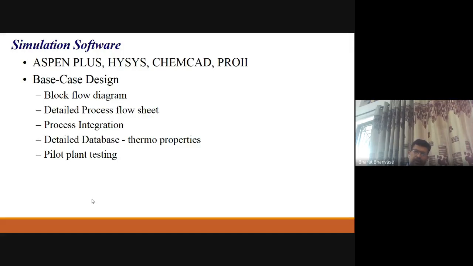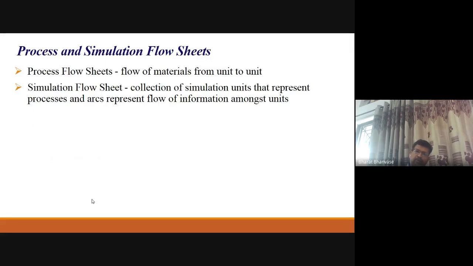So here you have the process simulation flow sheet. Here, process flow sheet, you can say flow of material from unit to unit. That is the basic thing. That will be represented in the process flow diagram. Then the simulation flow sheet is a collection of simulation units that represents the processes, and arcs represent flow of information among the units. So this is very important here.